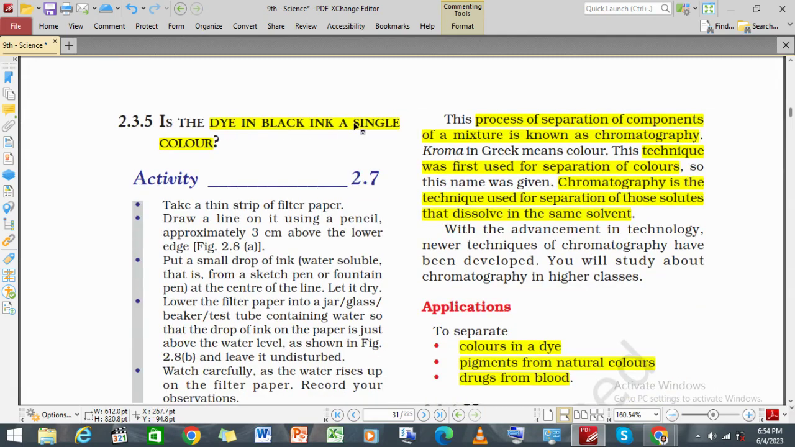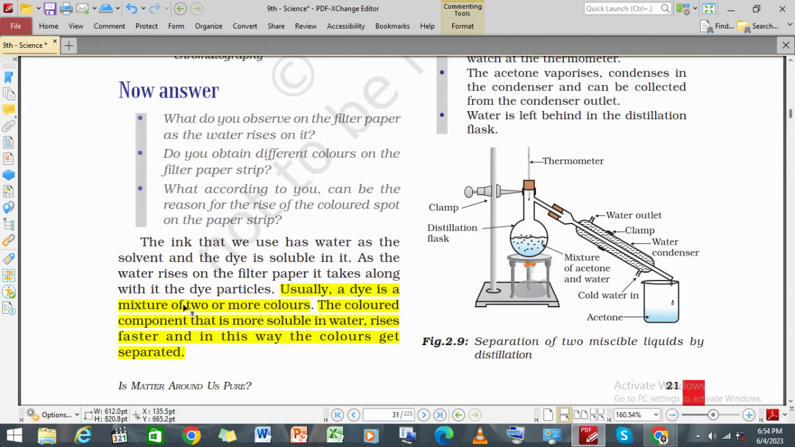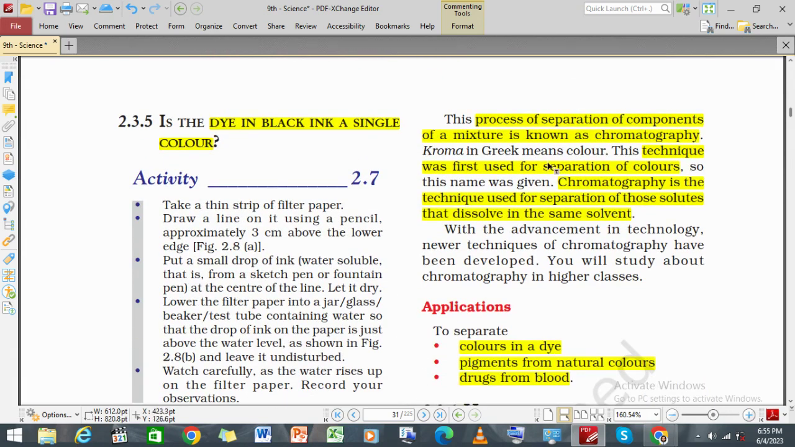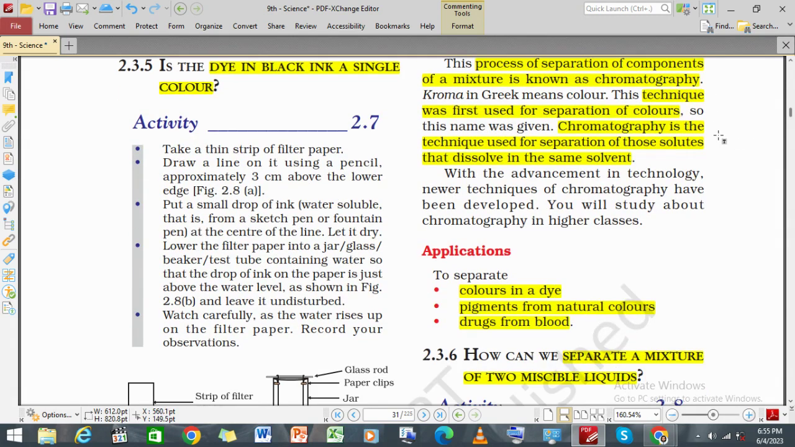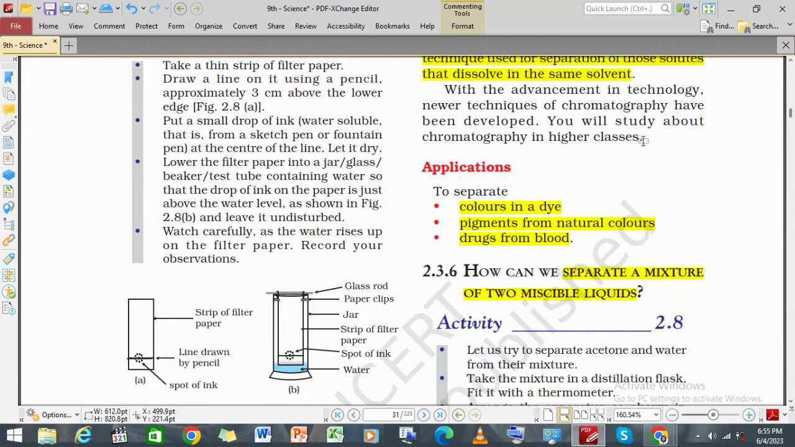Again, the dye in black ink is not a single color. Usually, a dye is a mixture of two or more colors. The colored component that is more soluble in water rises faster, and in this way the colors get separated. The process of separation of the components of a mixture is known as chromatography. This technique was first used in the separation of colors, and chromatography is used for separating solutes that dissolve in the same solvent.